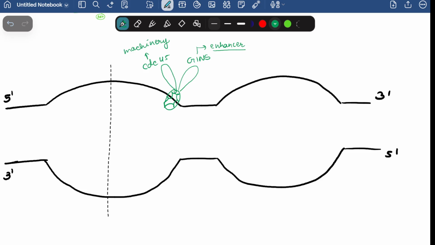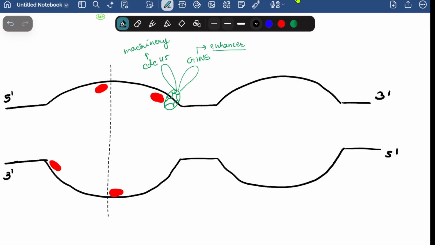Later on comes the DNA polymerase alpha, and it will do what? It will start to recruit the primers. So let us draw the primers in red color. So here one of the primers will be recruited, and here the primer will be recruited. Similarly here the primer will be recruited, and here the primer can be recruited.